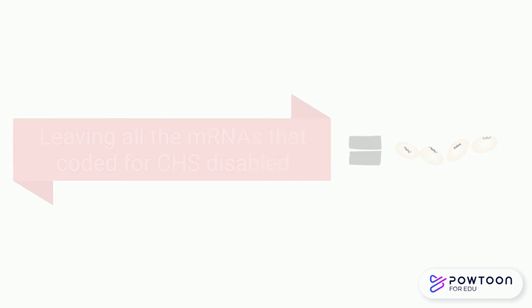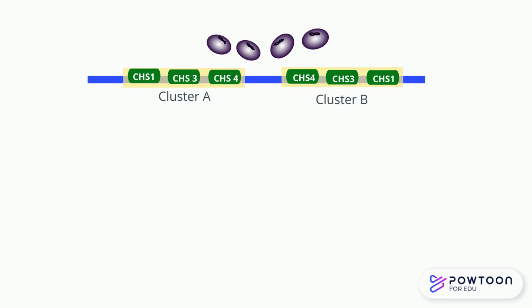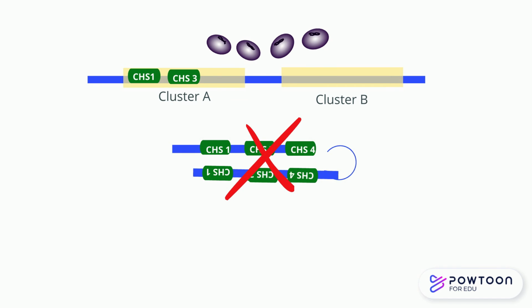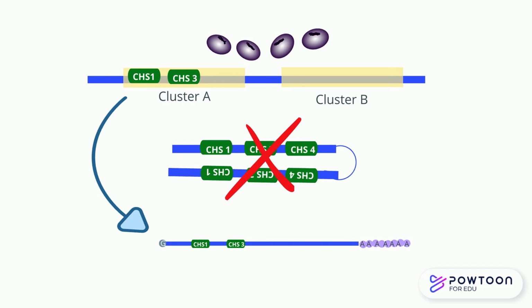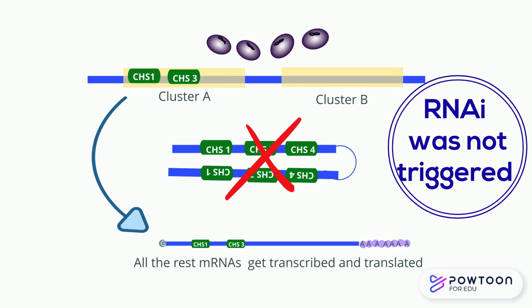On the other hand, black soybeans have a deletion in cluster B, which extends to chalcone synthase 4 on cluster A. And since there is a deletion in cluster B, the double-stranded RNA does not form, and a single-stranded RNA is formed, expressing the color, because the RNAi pathway was not triggered.